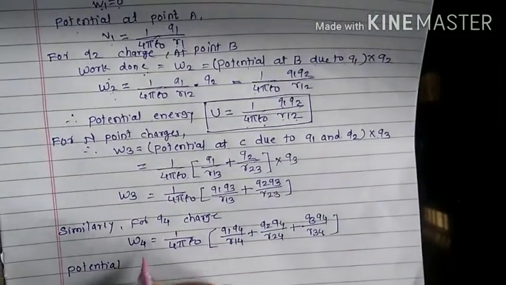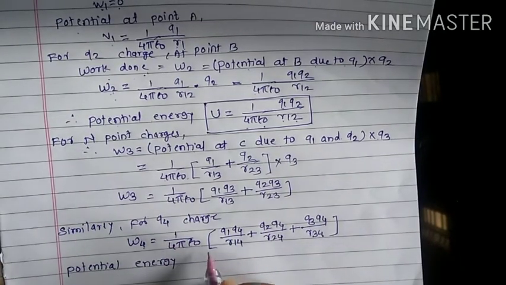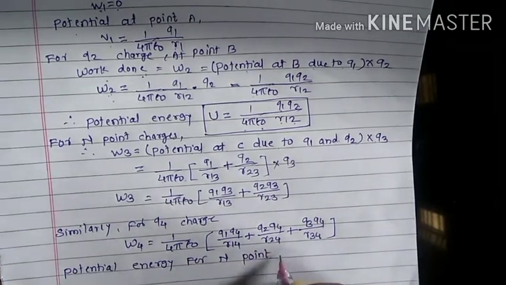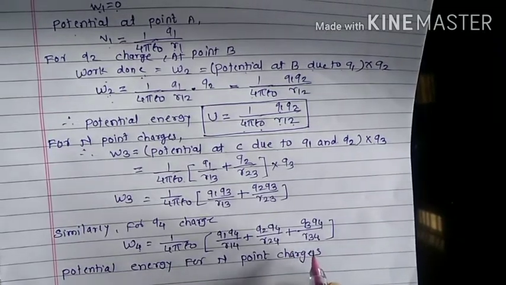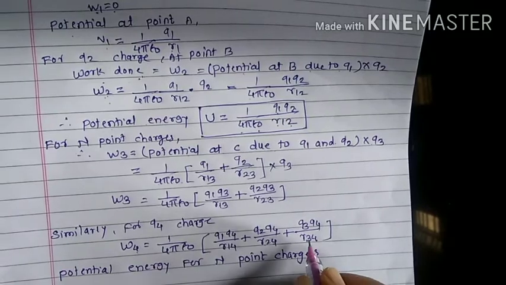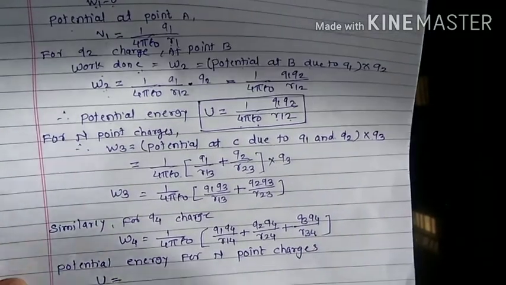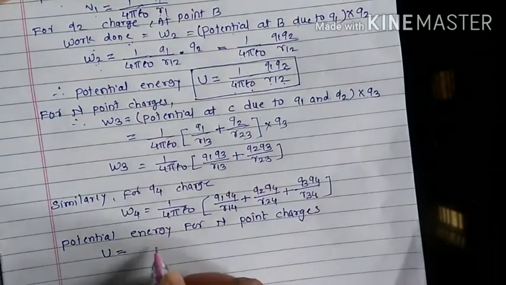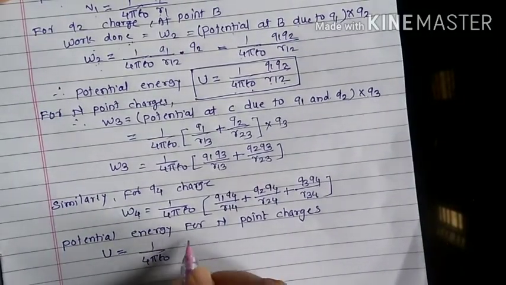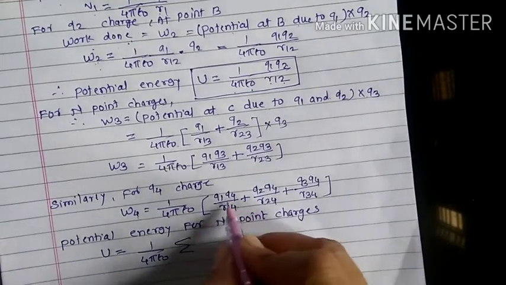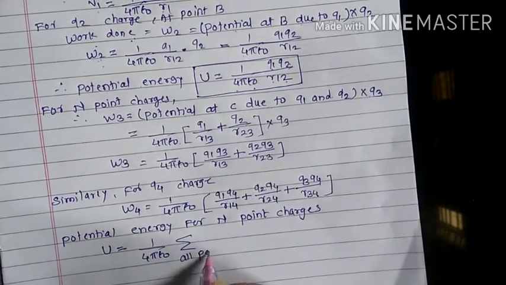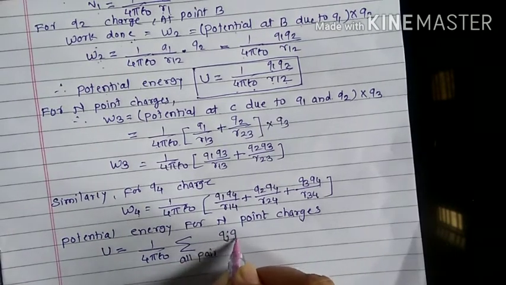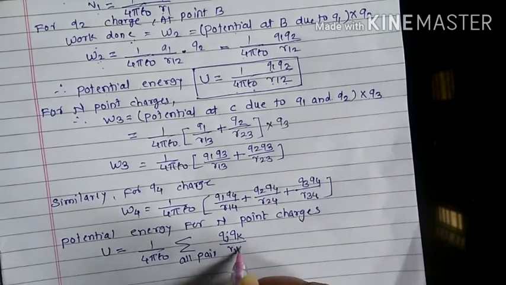potential energy for n point charges. That potential energy is written as 1 upon 4 pi epsilon naught summation of, here combination for all pairs, let me write in a general form, qj qk upon rjk.